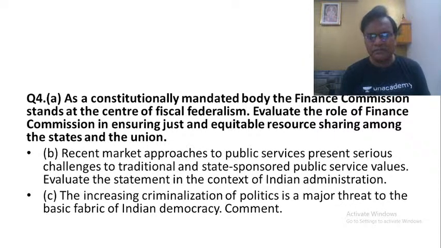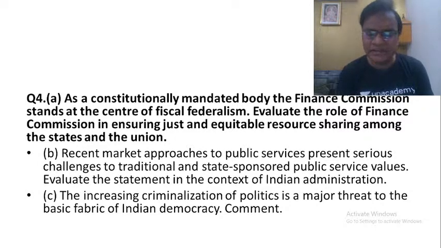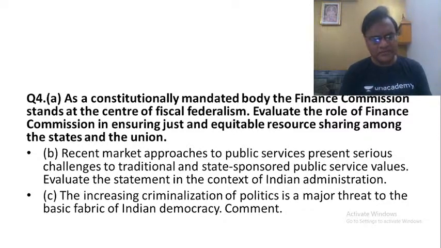We have 1.4 billion population. If we can get rid of the criminals, we can get good people. As Anthony Downs says in An Economic Theory of Democracy, people must be given rational choices, so that they can take rational decisions. And those political parties which encourage the criminals should be banned.